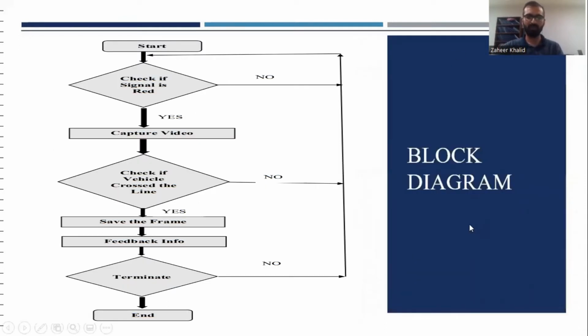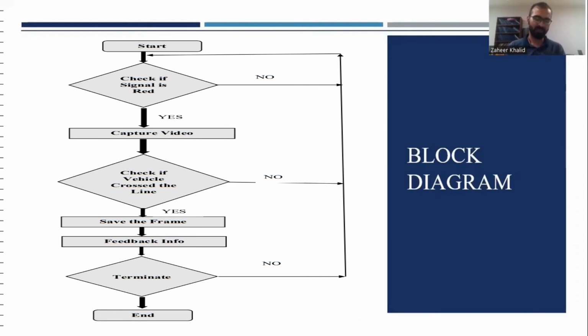This is the block diagram of our project. First, our system will check if the signal is red, then it will move towards capturing the video. If the signal is not red, then it will not capture the video. When it captures the video, it will detect if a vehicle is moving, and if the vehicle has crossed the virtual line over the zebra crossing on the miniature model, it will instantly save that frame onto the local PC and feed the information back to the authorities. This process runs continually in a loop.